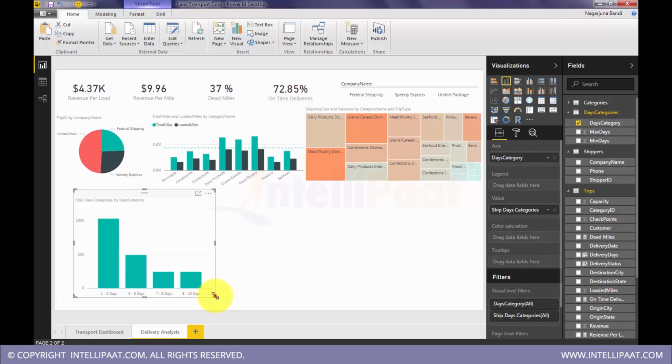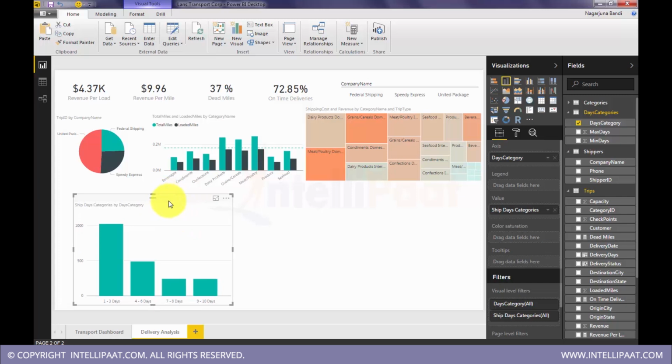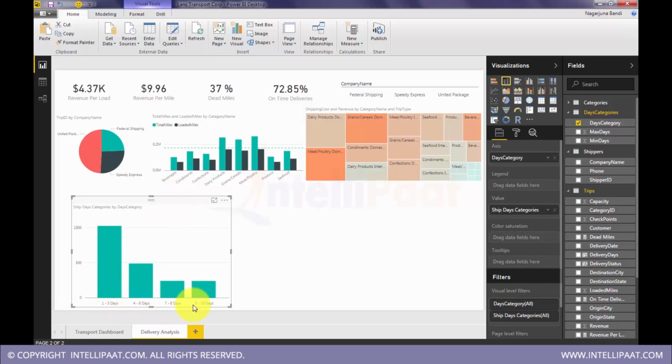So what we have done earlier, we were showing 1, 2, 3, 4 shipping days in just plain numerical values. Now we have categorized columns. This is also called binning. So we have bins, we have categories like this. So we can clearly see that most of our deliveries are targeting between 1 and 3 days. Then next is 4 to 6, and 7 to 8, 9 to 10. So these buckets are almost the same.